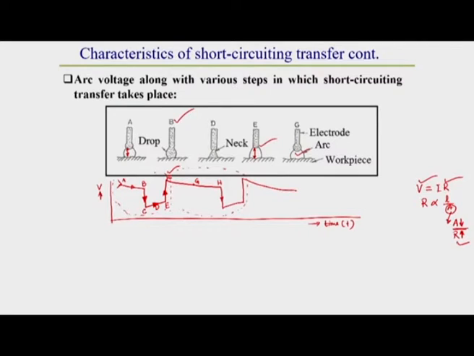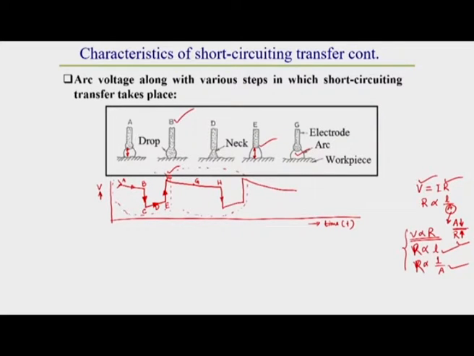Voltage is directly proportional to L and inversely proportional to A, because V is proportional to R, that we know. Voltage depends on resistance. So, what does resistance depend on? Resistance depends on L as well as is inversely proportional to A. Due to this characteristic, the voltage varies in this pattern.